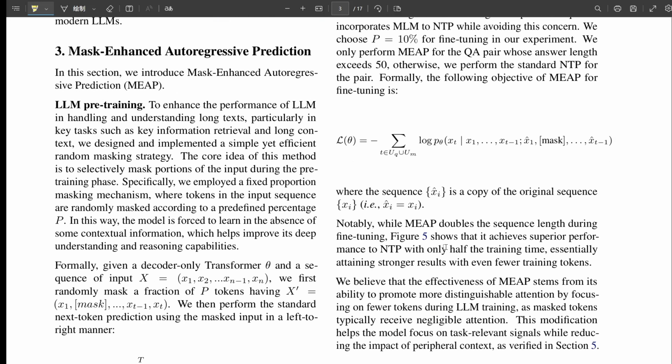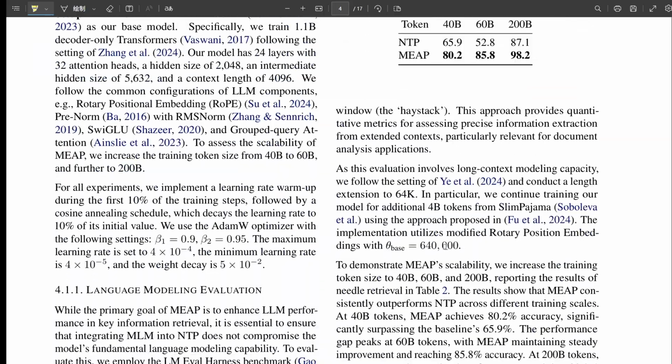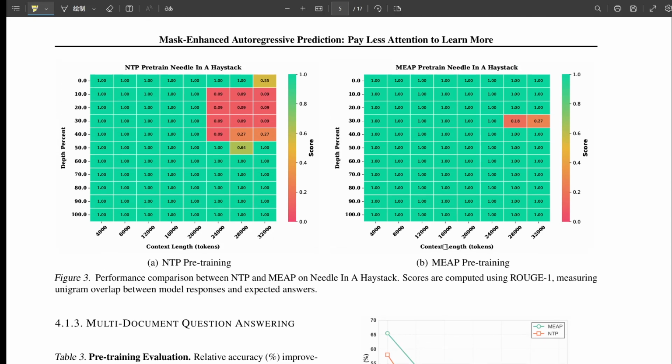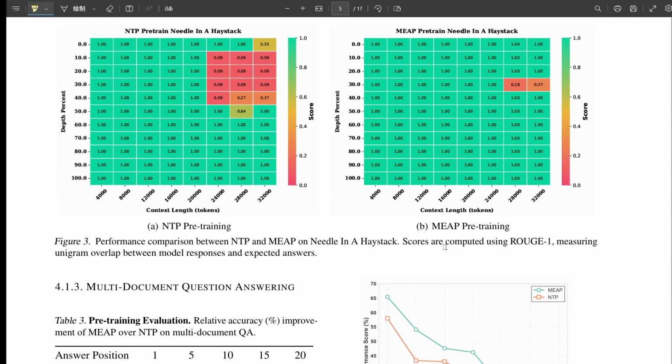But here's the clever bit about the loss calculation. The model processes this whole double sequence, but the training loss is only calculated on predicting the original unmasked tokens for the positions that were masked specifically within the answer span of the second copied sequence. Whoa. Okay, so you're not just randomly trying to fill blanks everywhere. You're saying, look, here's the full clean context and answer in the first copy. Now, using that, I want you to focus on reconstructing the answer even when parts of it are hidden in this version, the second masked copy.